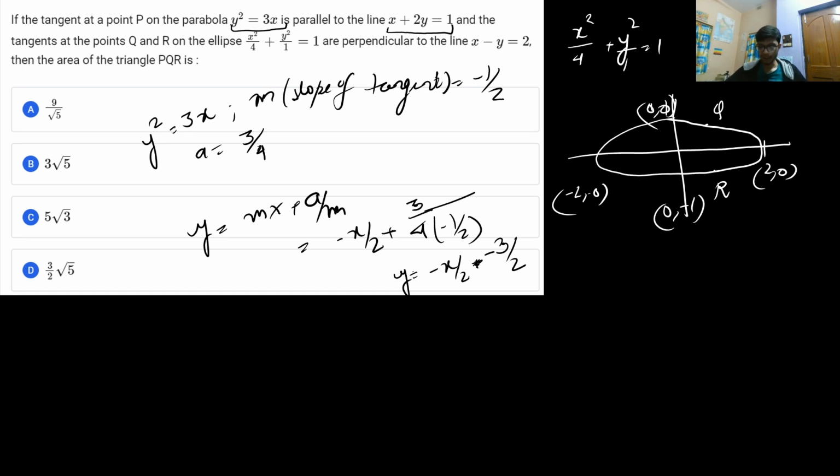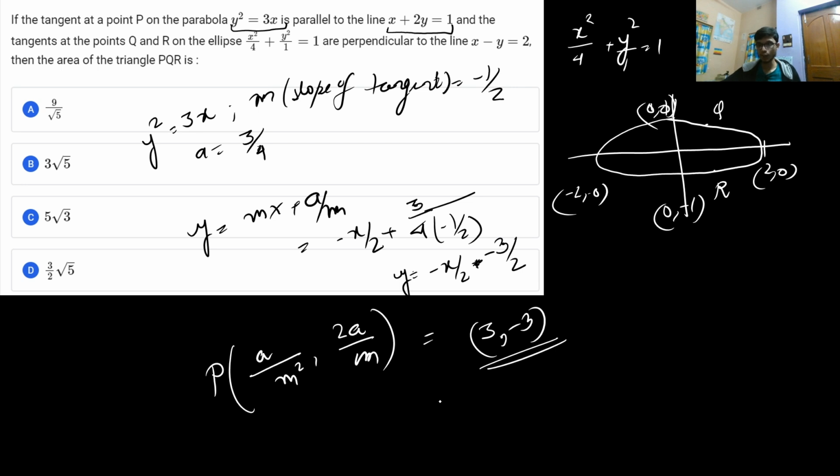So very firstly, I can get to the point P. If you know that the point of contact of a tangent for our parabola is basically given by a by m square comma 2a by m, from here I get the point P as 3 comma minus 3.